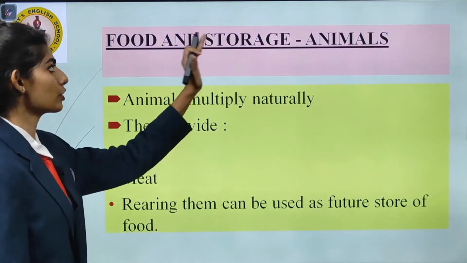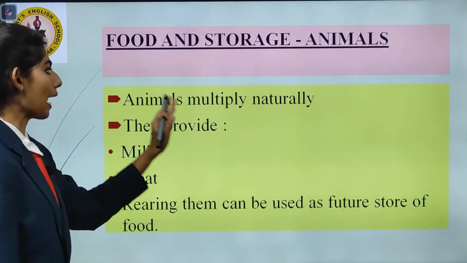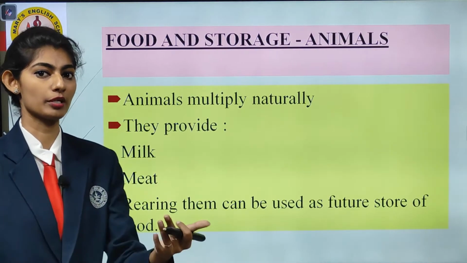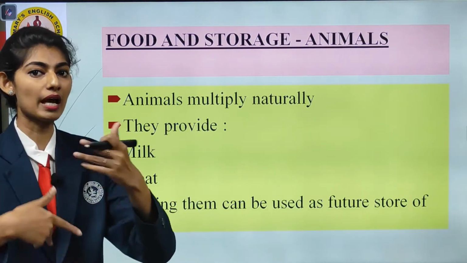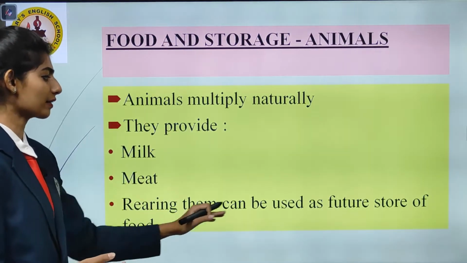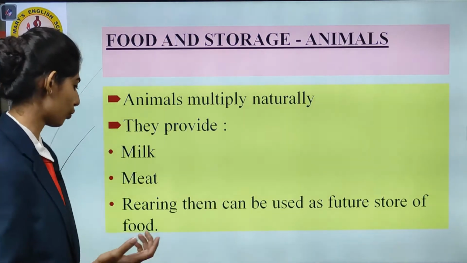Now, let us see food and storage of animals. Animals multiply naturally. If there is a cow or a goat or a sheep, they started multiplying, and they provided milk and meat. Rearing them can be used as a future store of food.